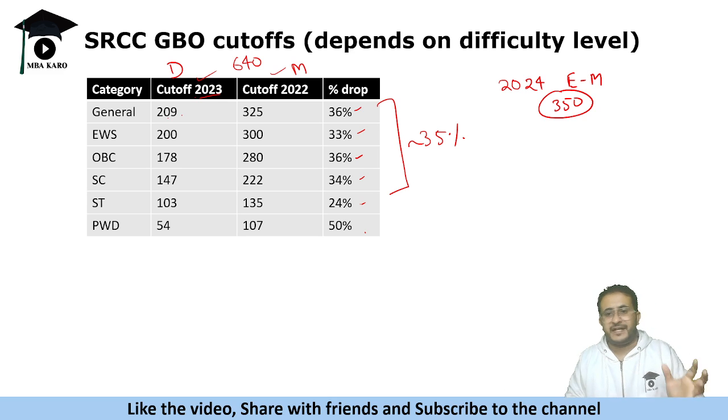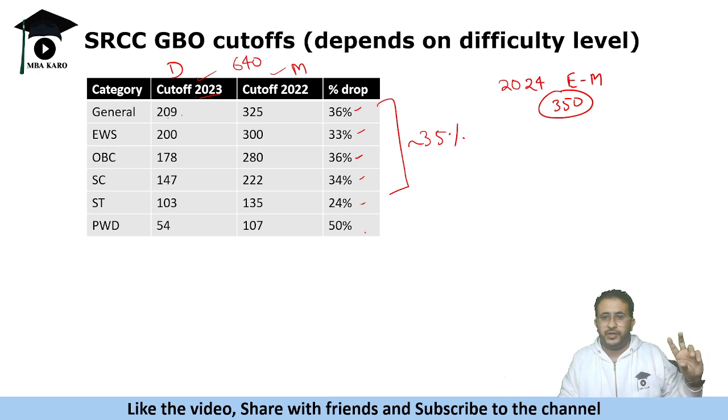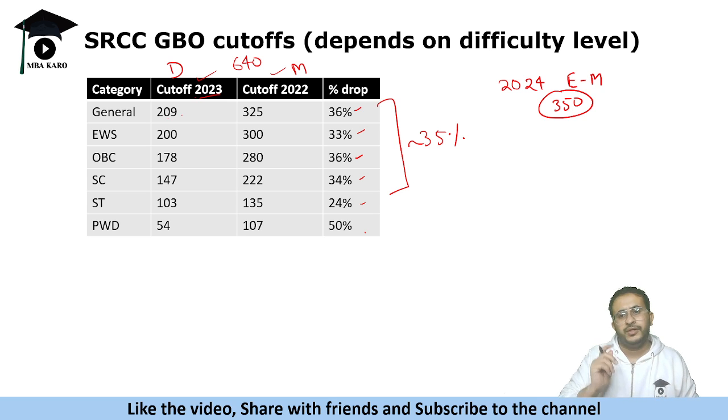Try to be as fast as possible. Do not look at the numbers, do not keep these things in mind, what will be the cutoff, right? Do not keep a target कि मुझे इतने क्वेश्चन करने हैं. Let's target that you have to attempt all 160 questions. How much you can do, that is your strategy. Okay. So whatever maybe you can attempt 60 questions, depending on your category, and the cutoffs will be decided based on that.